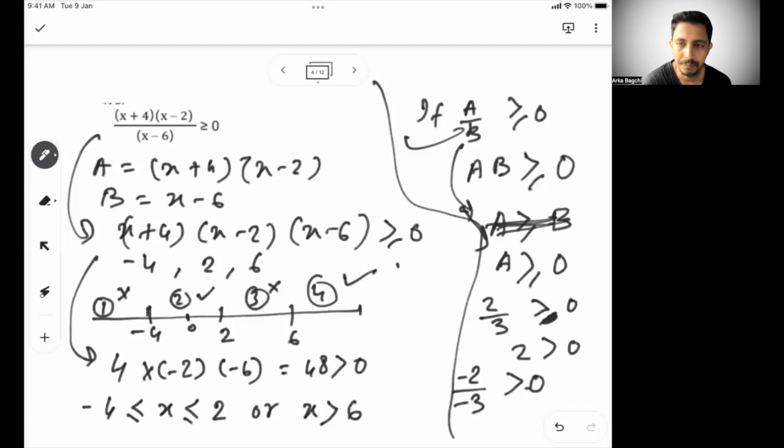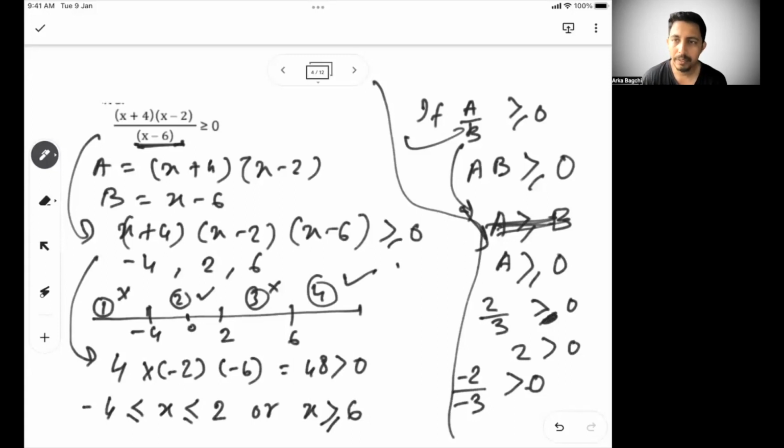right? But have you seen this one thing? I have not written x greater than equal to 6 because x cannot be equal to 6, and this is the most important part of your problem. x cannot be equal to 6 because in the actual equation you have x minus 6 in the denominator.